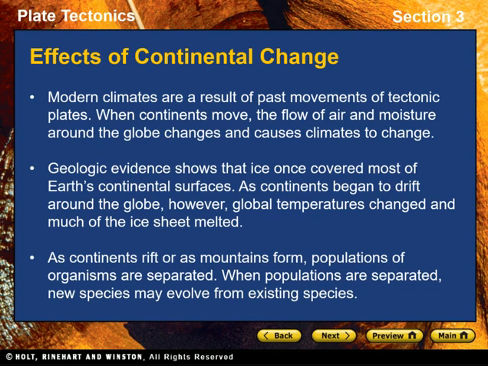Changes in climate. Geologic evidence shows that ice once covered most of Earth's continental surfaces. Even the Sahara in Africa, one of the hottest places on Earth today, was once covered by a thick ice sheet. This ice sheet formed when all of the continents were close together and were located near the South Pole. As continents began to drift around the globe, global temperatures changed and much of the ice sheet melted.